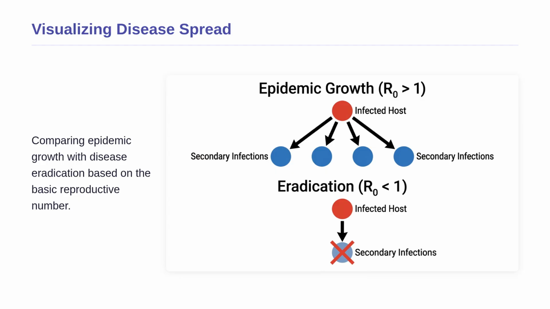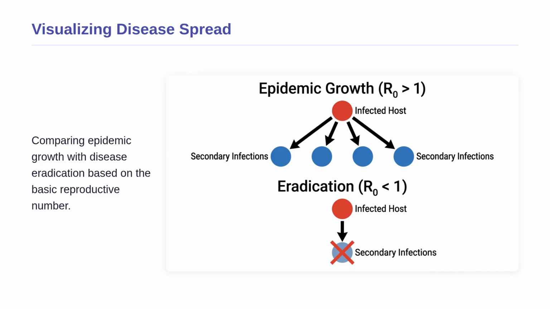This mathematical result is perfectly captured in this visual diagram. At the top, we see the epidemic scenario, where R0 is greater than 1. A single infected host, shown in red, successfully transmits the parasite to multiple secondary hosts, shown in blue. The arrows represent the chain of transmission, branching out and multiplying.